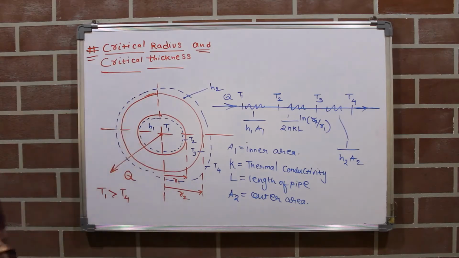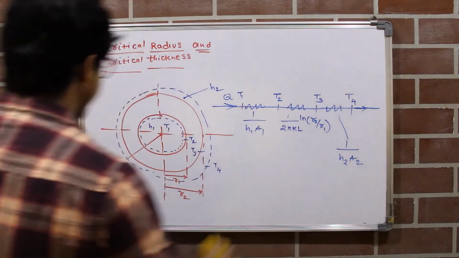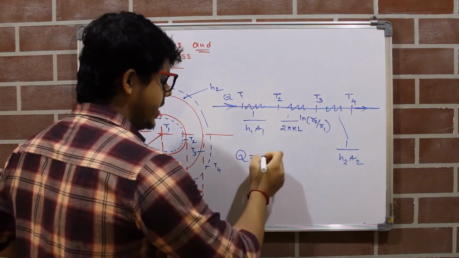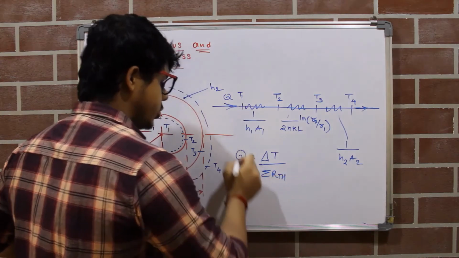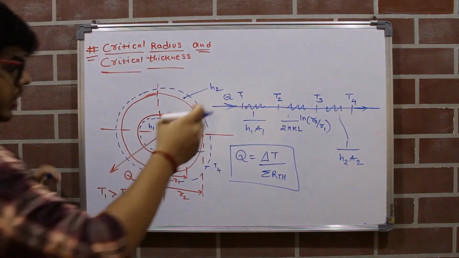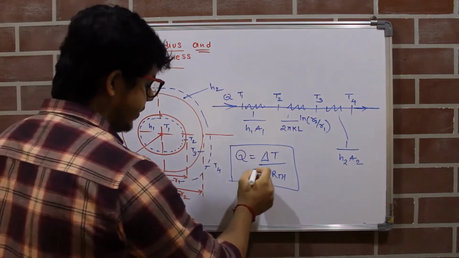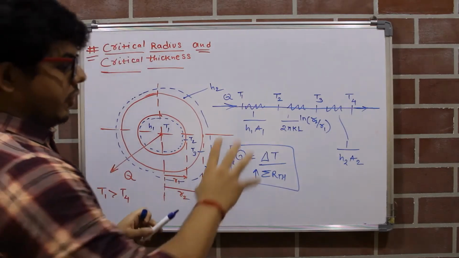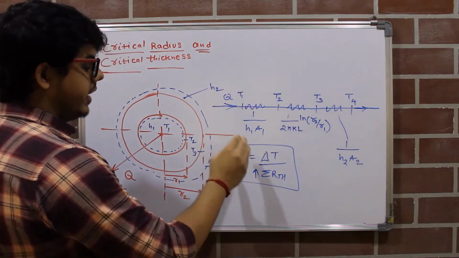So to stop the steam from converting into wet steam, now we have to cover this pipe with some insulating material. For that we will see the equation, as we know, Q, the heat loss or heat transfer, is equal to delta T divided by the summation of R_TH. From this equation you see how to decrease this heat transfer. You will think that by increasing the summation of thermal resistance, we can decrease this heat loss.